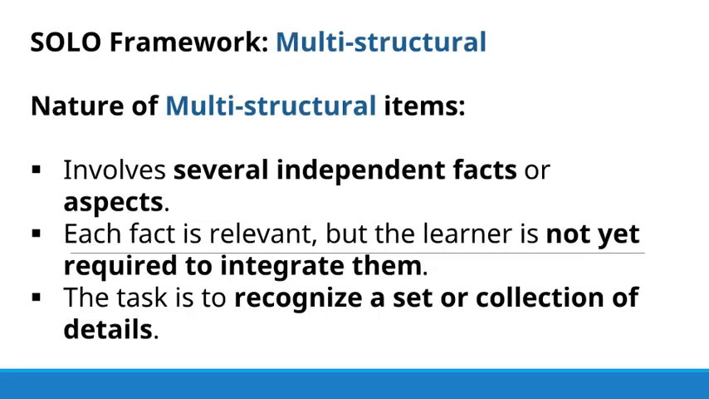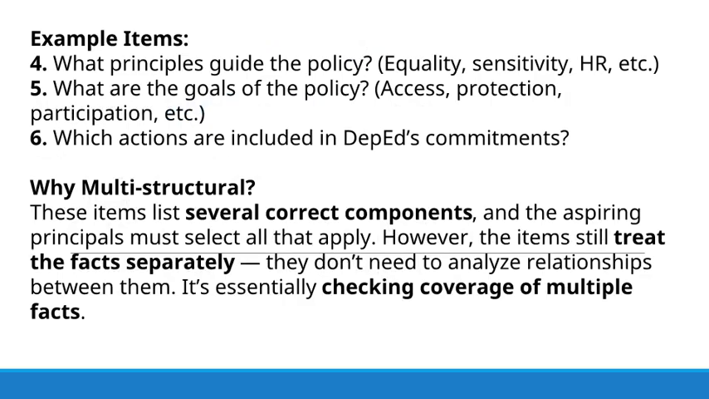Multistructural items require learners to recall several independent pieces of information. Each detail is correct and relevant, but they are not yet asked to connect or integrate them. The task is to recognize or list multiple aspects as a collection of facts. Example items. 4. What principles guide the policy? Equality, sensitivity, HR, etc. 5.